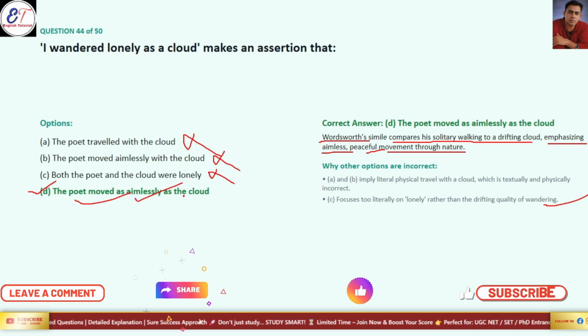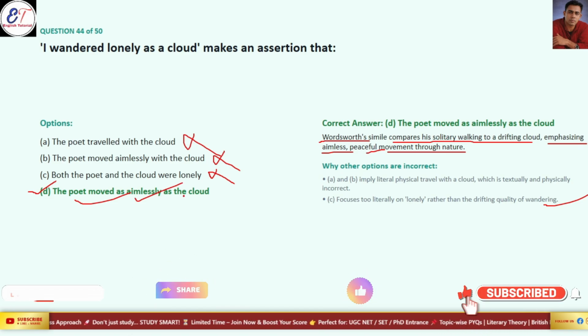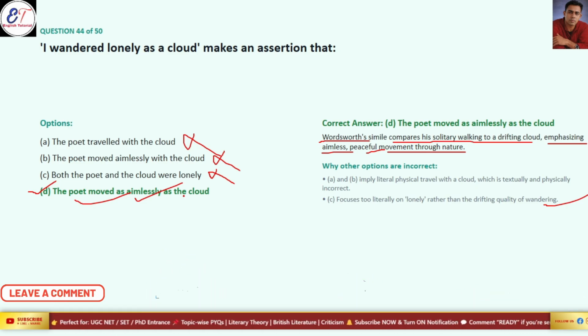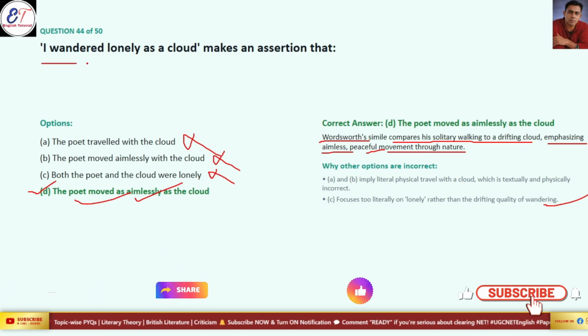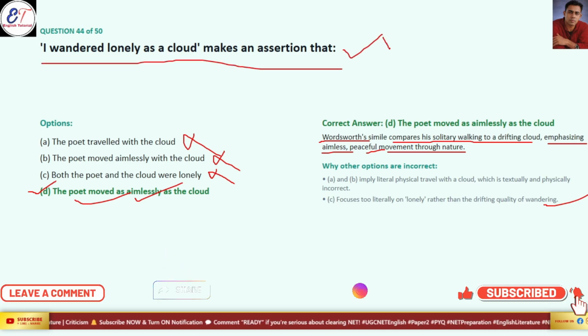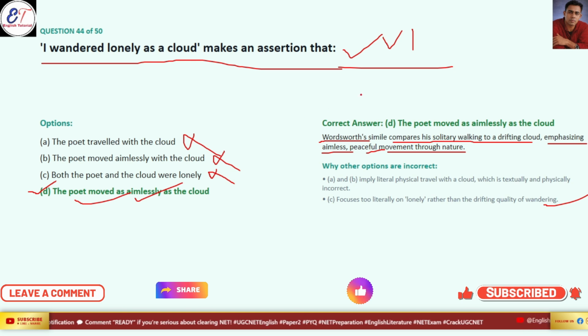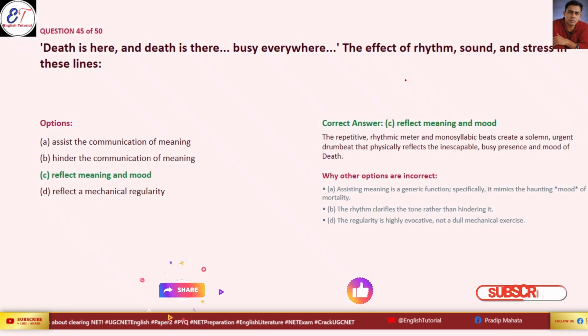I have noticed from my experience that many questions have been asked by UGC NET examiners regarding this line. So I request you to be careful about this line. This is very important from the NET point of view.